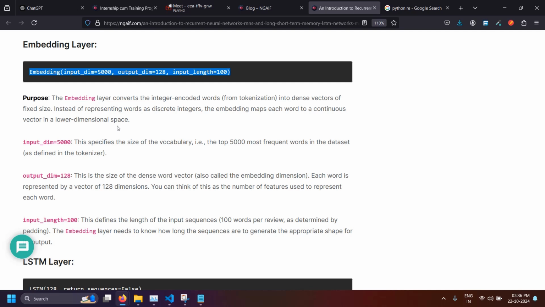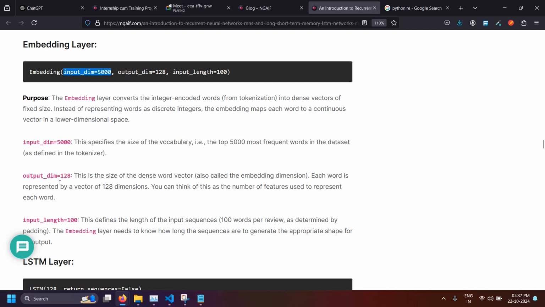So these are some basic concepts of how you work in ML. input_dim 5000 specifies the size of the vocabulary, that is, the top 5000 most frequent words in the dataset, as I defined earlier in the tokenizer. So top 5000 most frequent words, this is how you give it here.